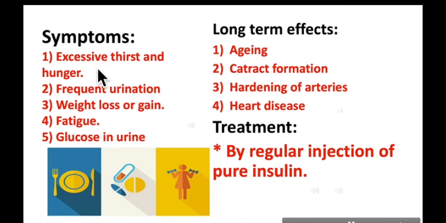Number 1, excessive thirst and hunger. Number 2, frequent urination. Number 3, weight loss or gain. Number 4, fatigue. Number 5, glucose in urine. So students, if diabetes is untreated, it also has long-term effects, and these include aging, cataract formation, hardening of arteries, which leads to heart disease.